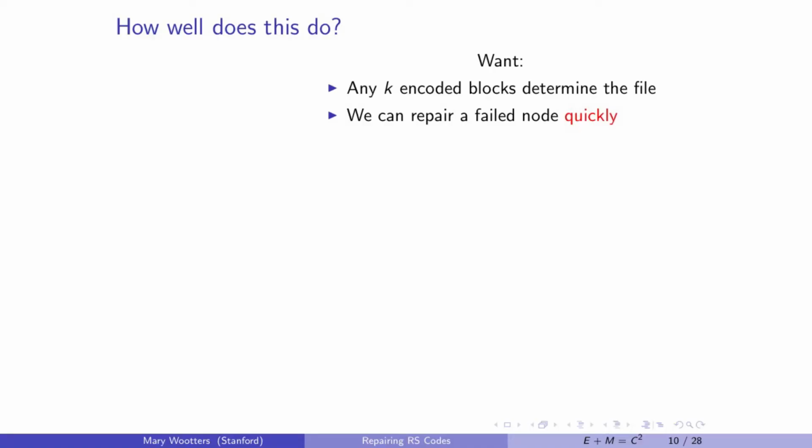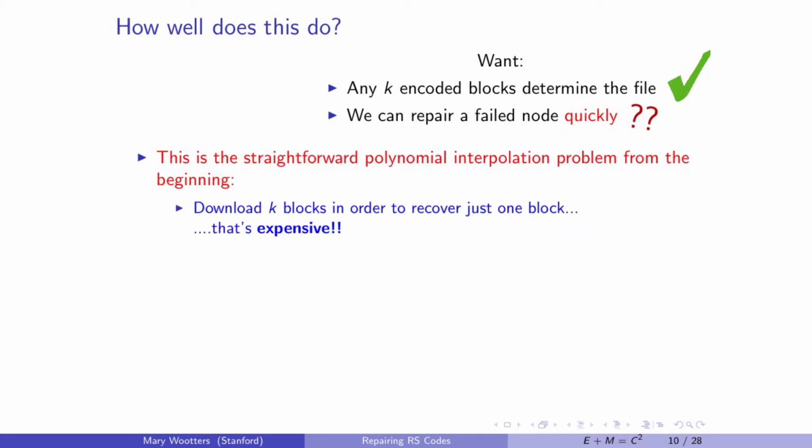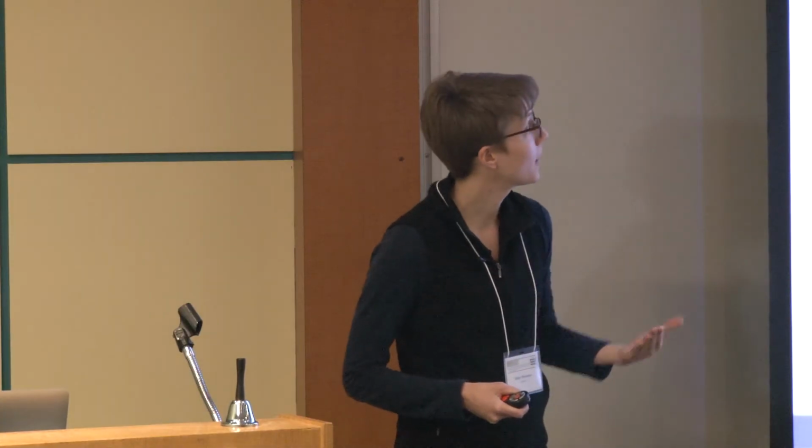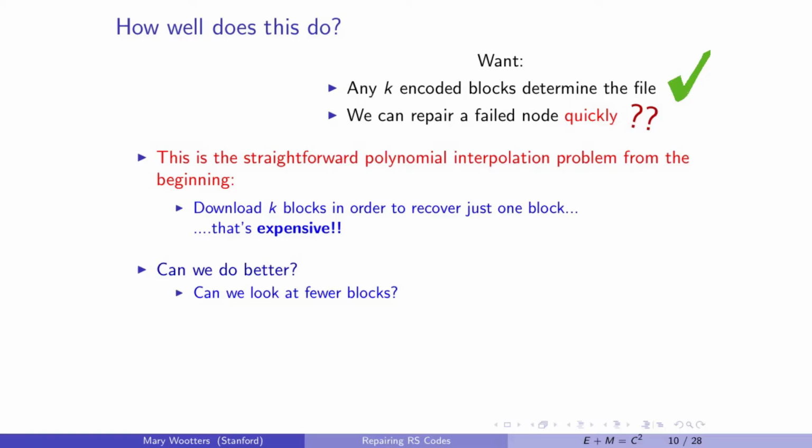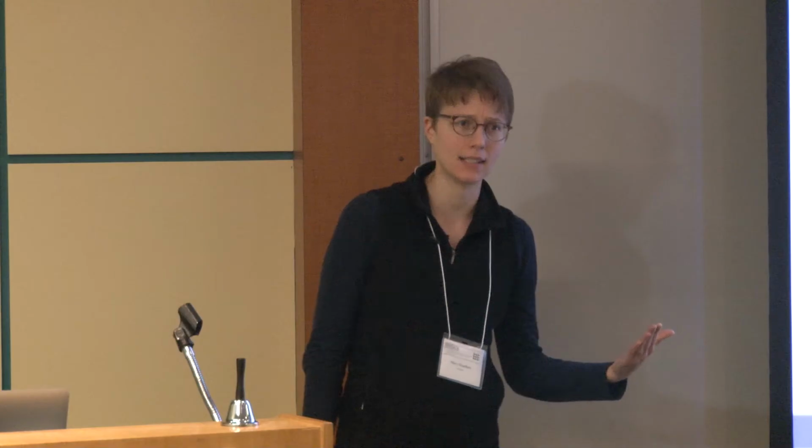It works. How well does it work? Well, here are the things we wanted, right? Any k blocks determine the file. We got that. And then the second thing, which is a bit more nebulous: we want to repair a failed node quickly. Well, how well do we do on that? As you've probably noticed, this is just the straightforward polynomial interpolation problem that we had at the beginning. I'm downloading k whole blocks in order to recover just one block. That is expensive. We would like to do better. Okay. So can we do better? First time we ask this, we all say no, we can't do better. We need to contact at least k nodes.